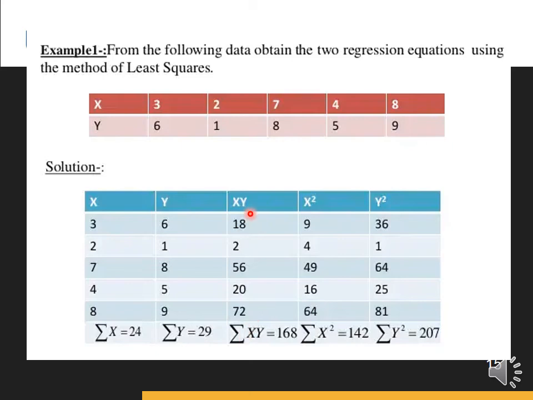For the same, we sum up all the values of xy and get summation xy = 168. For x square, we sum up all the values and get summation x square = 142, and for y square we sum up all the values and get summation y square = 207.